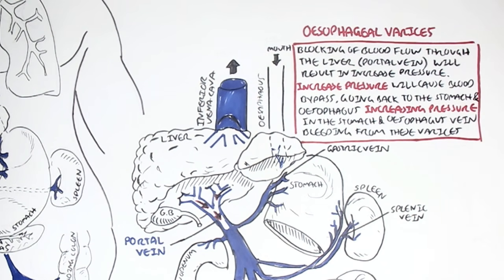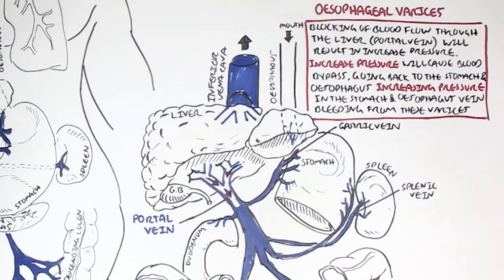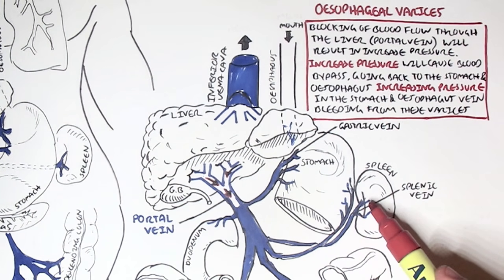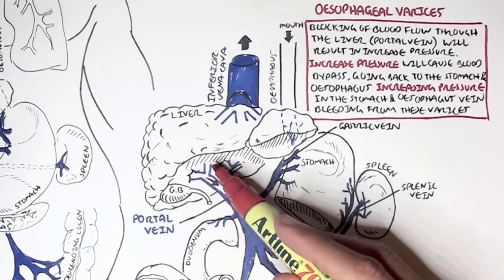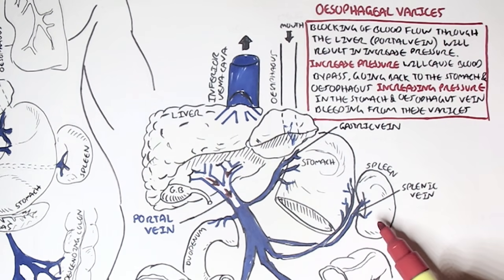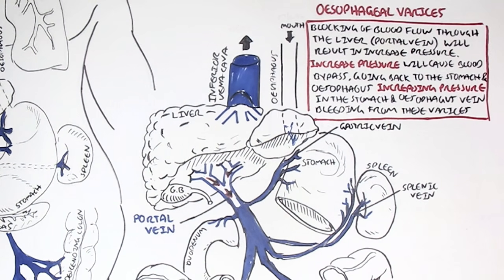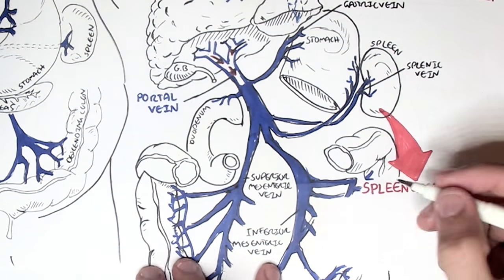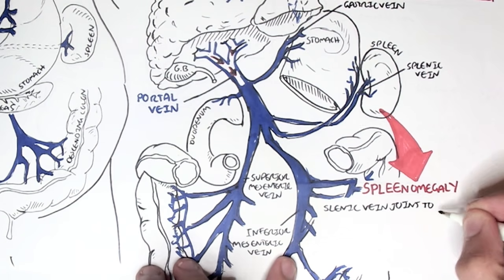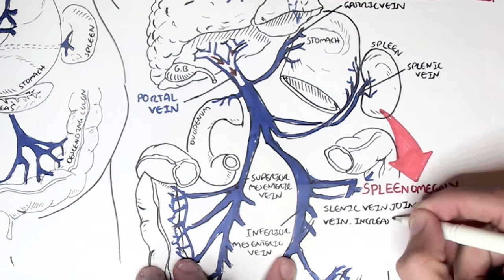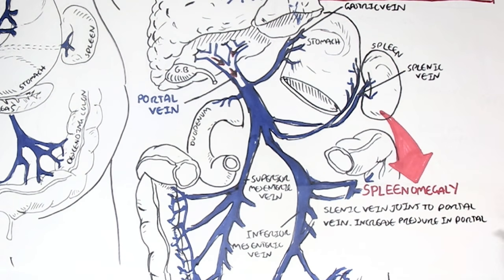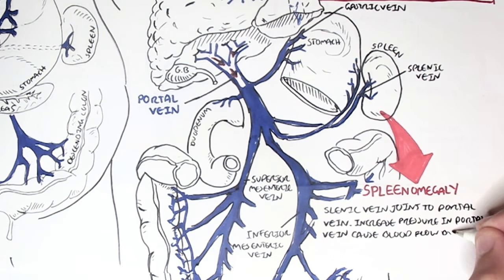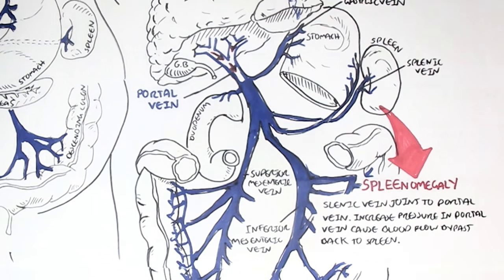The splenic vein also normally carries blood to the liver via the portal vein, and so portal hypertension can cause blood flow back to the spleen, causing enlargement of the spleen, also known as splenomegaly. So the splenic vein joins to the portal vein. An increase in pressure in the portal vein, as in portal hypertension, will cause blood flow bypass back to the spleen.